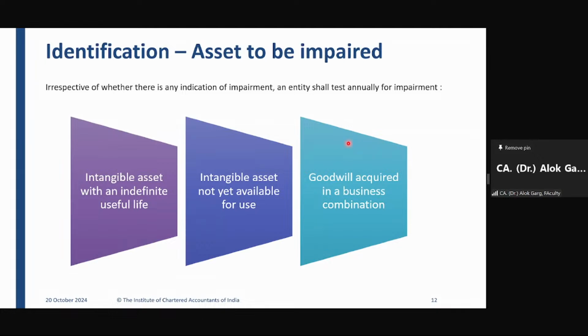But in case of three intangible assets, which are an intangible asset with indefinite useful life, an intangible asset not yet available for use, and goodwill acquired in a business combination, for these three assets, the company is not required to wait or to check whether an indicator exists or not. The requirement is to do the mandatory impairment testing at least on an annual basis. At least on an annual basis. Okay.